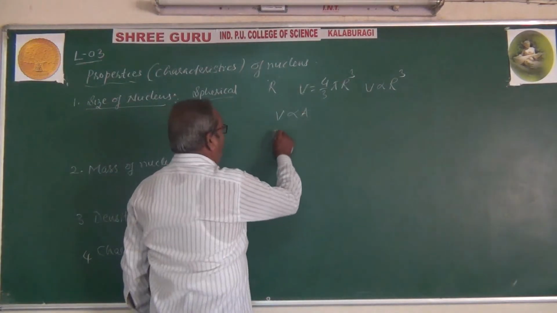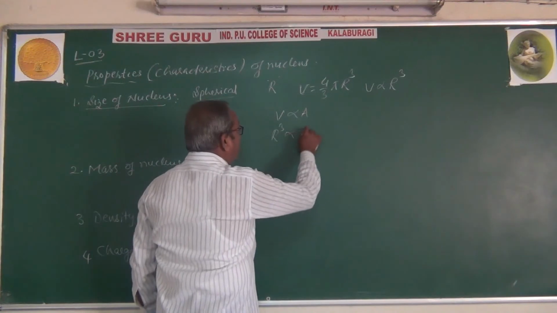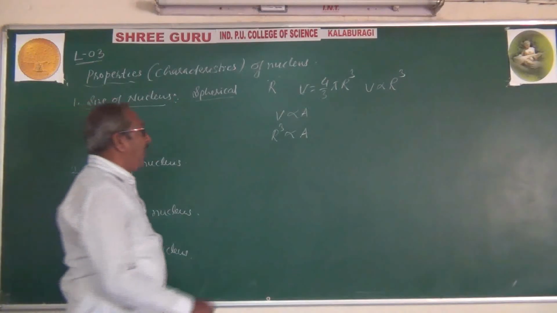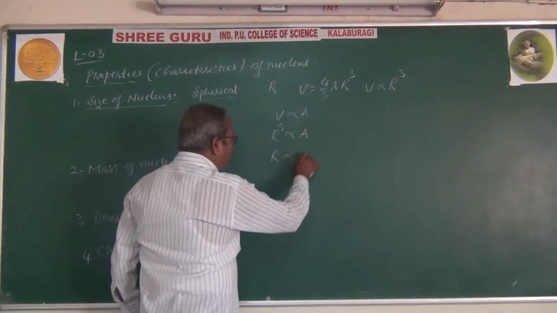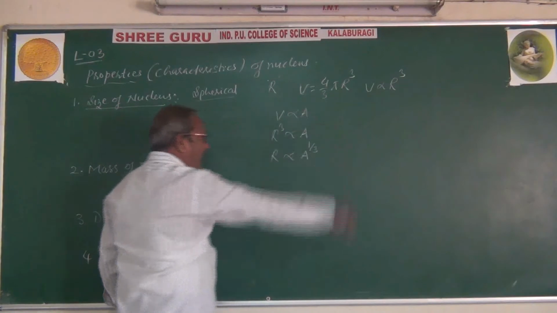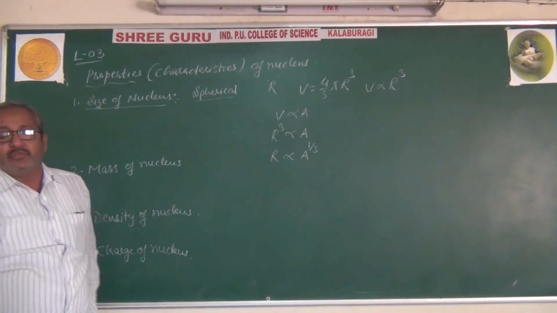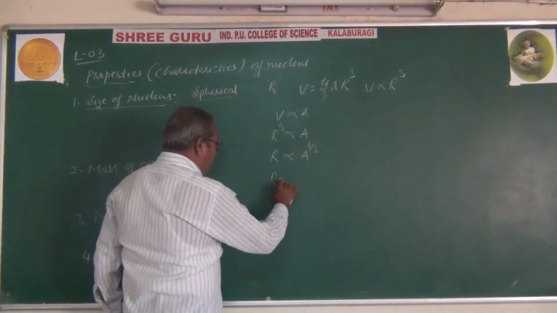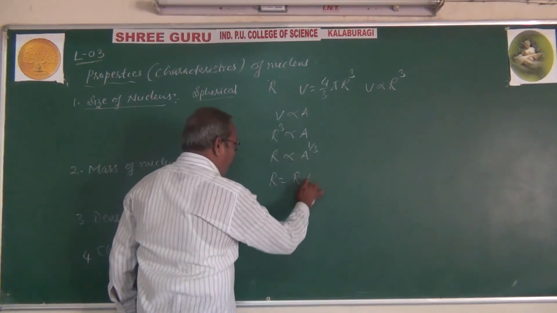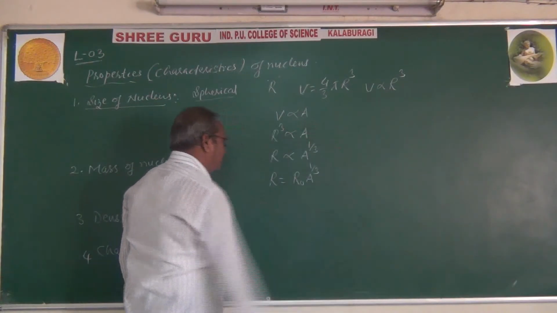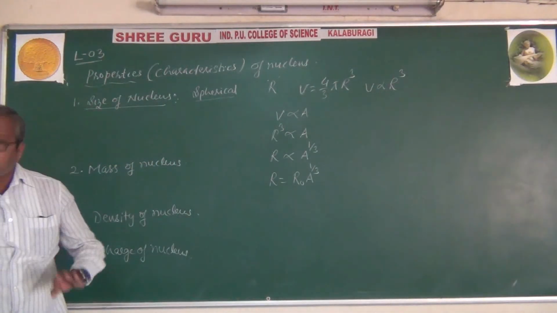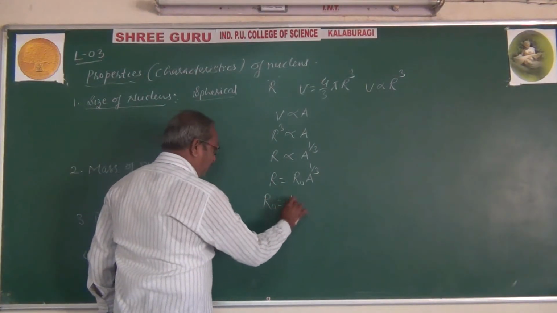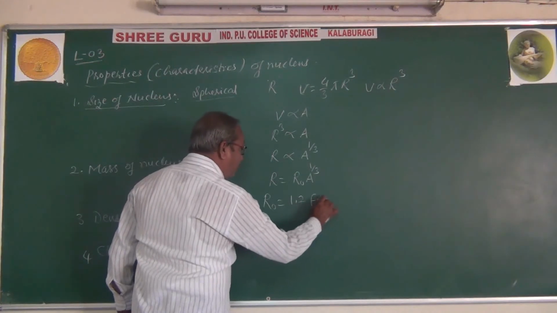Therefore here r cube is proportional to A. Then r is proportional to A to the power 1 by 3. And this r is equal to some constant, that is r naught, times A to the power 1 by 3. And that r naught is constant, and that is measured as r naught equal to 1.2 Fermi.